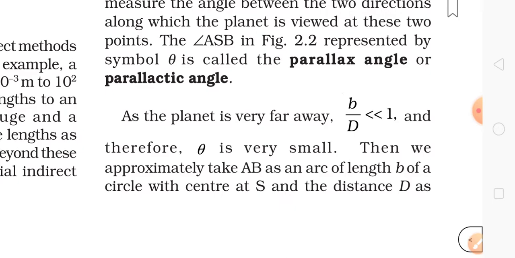This angle ASB is known as the parallactic angle. And as the planet is very far away, b by D is very, very much less than 1. Therefore theta is very small. So then we approximately take AB as an arc of length b of a circle.